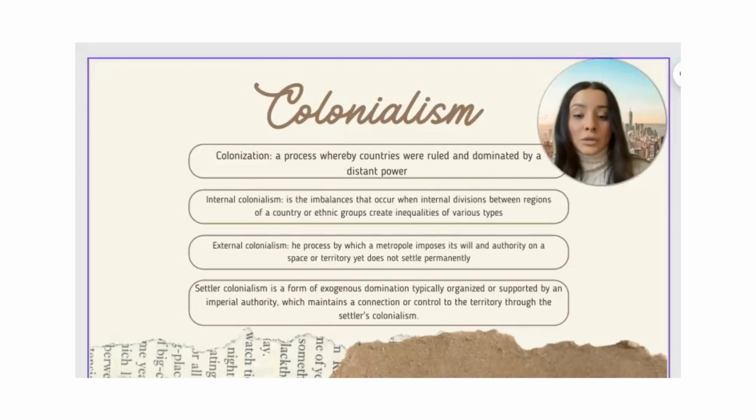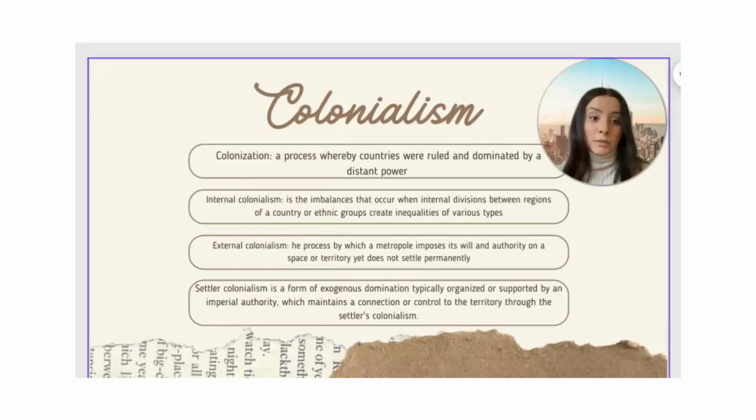We have external colonialism, which is the process by which a metropole imposes its will and authority on a space or territory, yet does not settle permanently. Then we have settler colonialism, which is a form of exogenous domination typically organized or supported by an imperial authority, which maintains a connection or control to the territory through the settlers' colonialism.